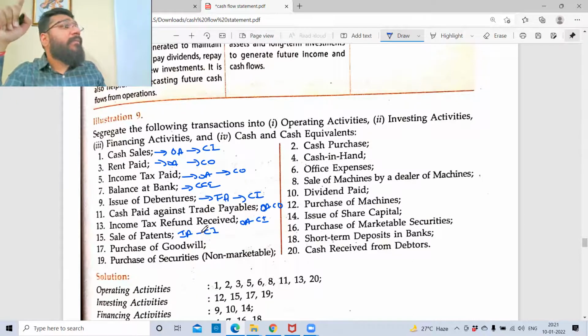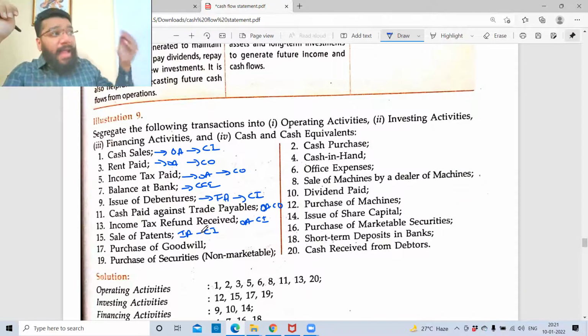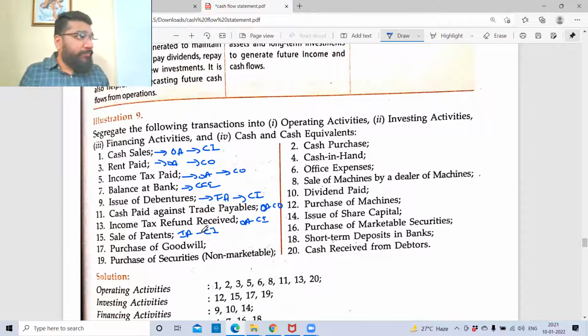What is a patent? Wait. What is financing activity? I'm raising funds for doing the business. Patent, are you selling it to raise the funds? Is that the motivation? No. I had an investment, I sold it. So it is an investment activity. Now clear?